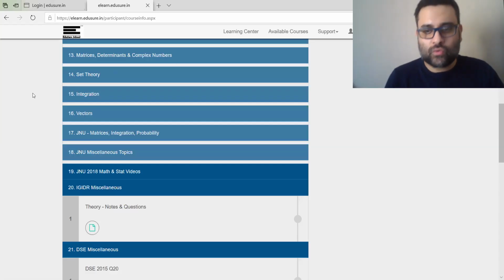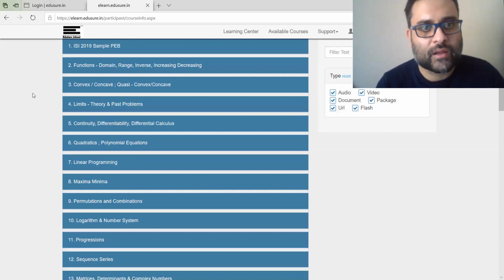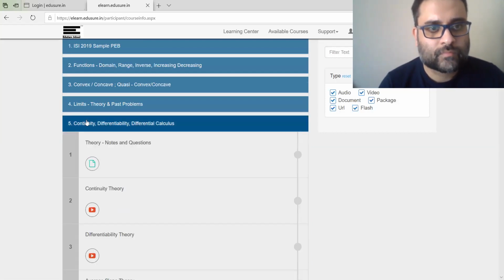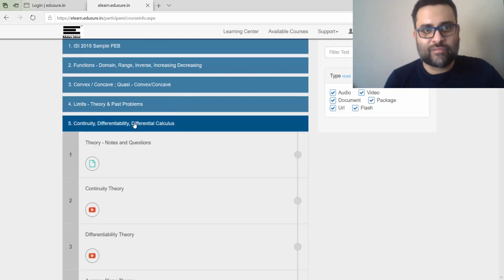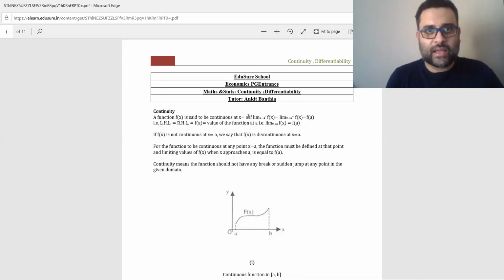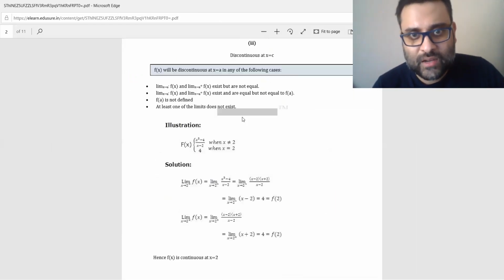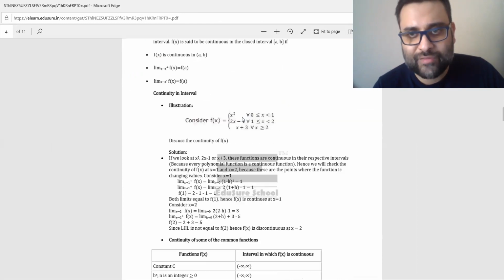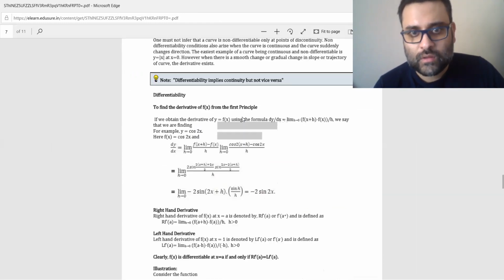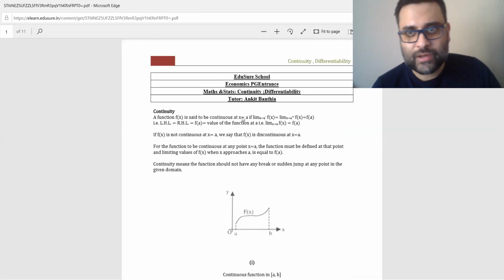Let me show you the pattern for a particular topic. For example, we choose continuity and differentiability. You open up the PDF handout, you click on this, and a document like this will open up. So for each topic, take a look at the PDF document that is here. Take a look at the theory from here.